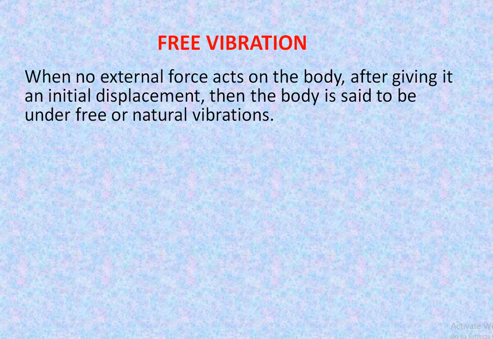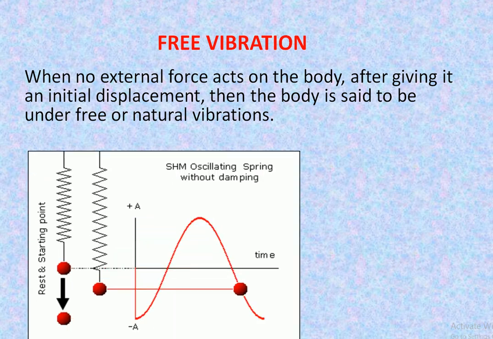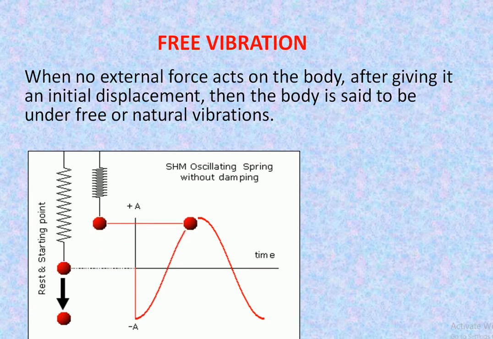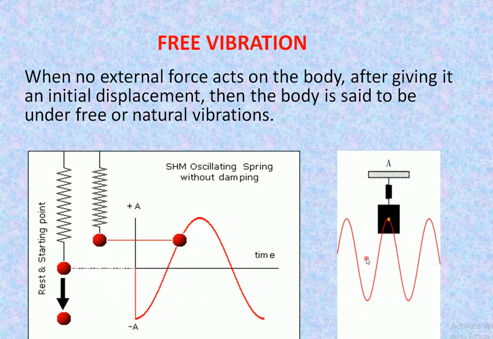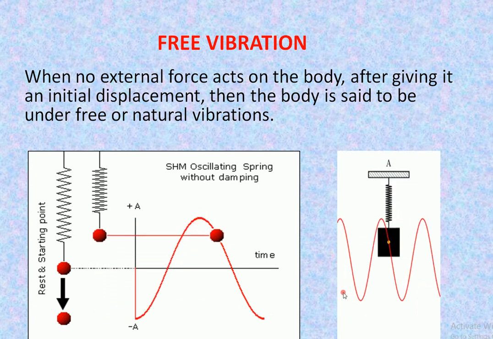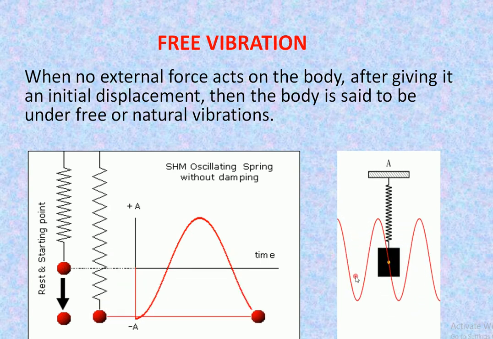Let us see the definition first. When no external force acts on the body after giving it an initial displacement, then the body is said to be in free vibration or natural vibration. Let us see the example of a spring. The spring vibrates freely without external force with a maximum amplitude. So during free vibration, the amplitude of the vibrating body is maximum and constant with time.